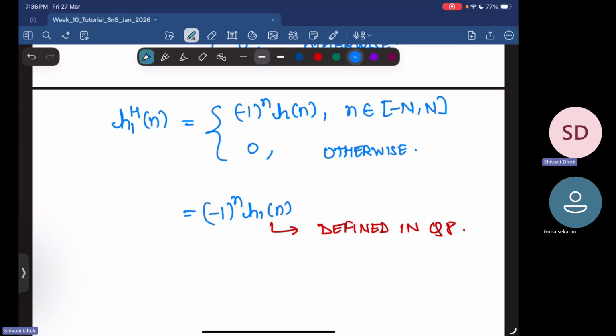You can write this 0 as 0 into minus 1 to the power n, and then take minus 1 to the power n common. So it will be minus 1 to the power n into a function which is equal to h of n for n ranging from minus N to N, and 0 otherwise. And that is exactly your h1 of n that we saw in the previous question.